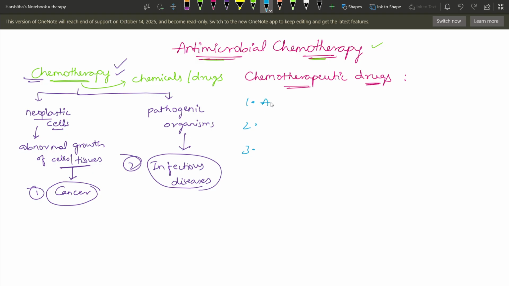Firstly, antimicrobial drugs, and anti-parasitic drugs. Finally, anti-neoplastic drugs.